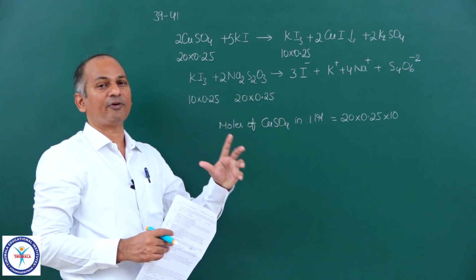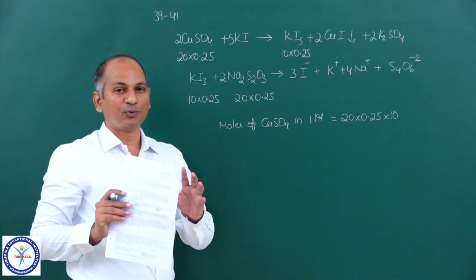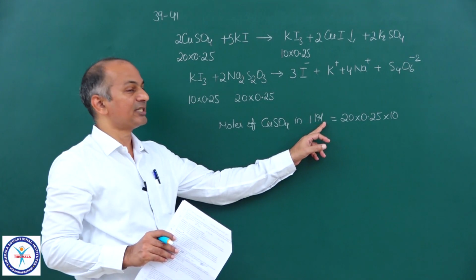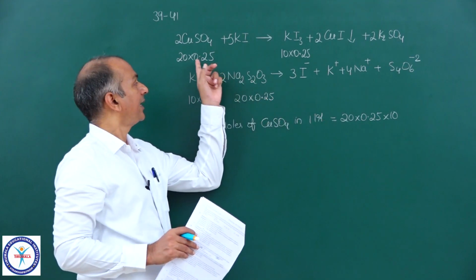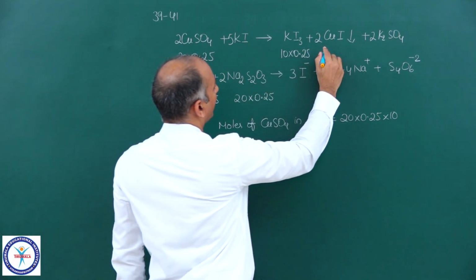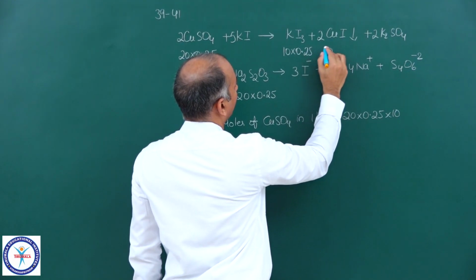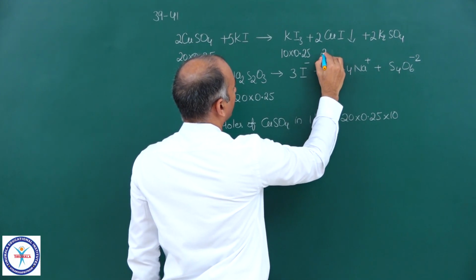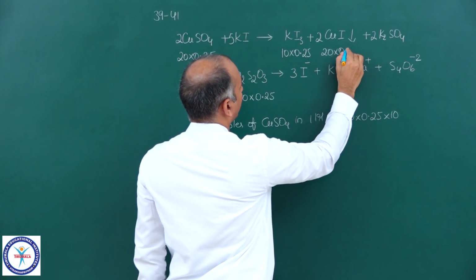Out of 1 liter we have taken 100 ml. So out of total moles present in 1 liter we have taken only 1/10. So the number of moles present in the actual 1 liter will be 10 times this. Okay. Then if you come to CuI millimoles, it will be 2 into the millimoles of KI3. So 20 into 0.25.